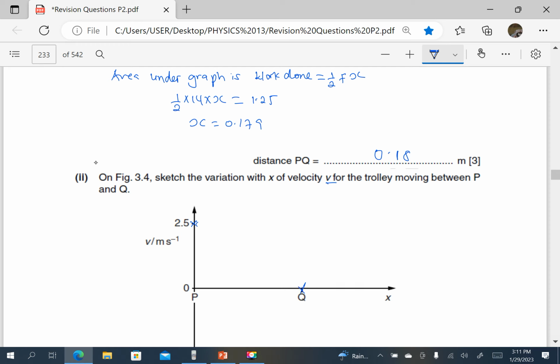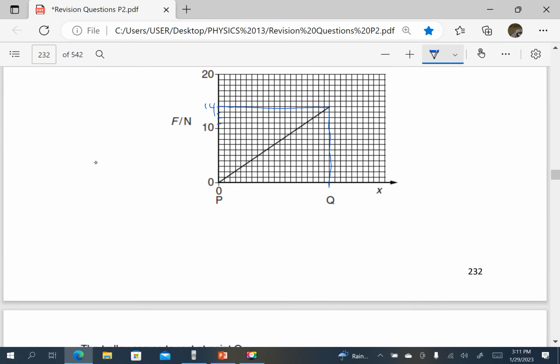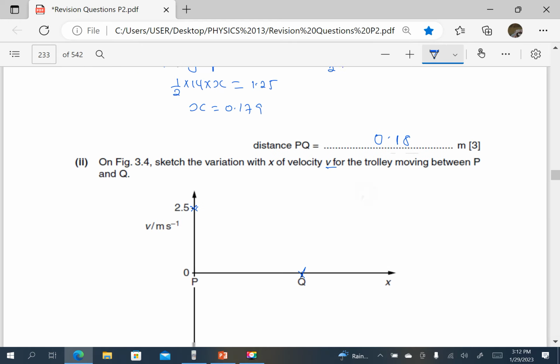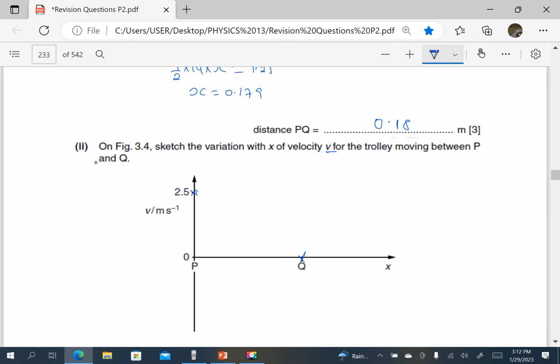But then the force is constant, remember. Actually, the force is increasing. As we move towards Q, the force is increasing. If the force is increasing, it means the deceleration is increasing. That means the speed decreases rapidly. Remember, this is a graph of velocity against time, where the gradient is the deceleration. Therefore, this graph is going to become steeper, because as the force increases, the deceleration increases.